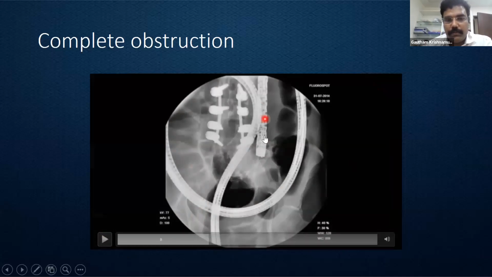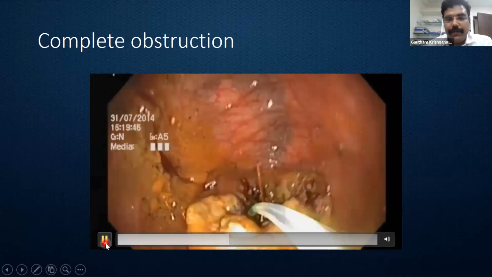So this is the entire redundant sigmoid. So probably at the level of the descending sigmoid junction, there is the growth. So they have kept the endoscope at the level of the growth. So gradually, they will be forwarding the guide wire.